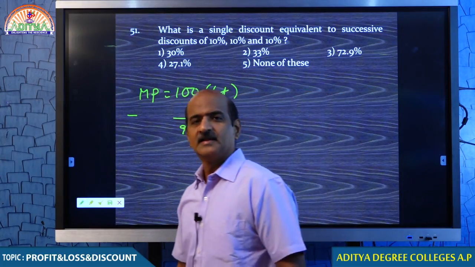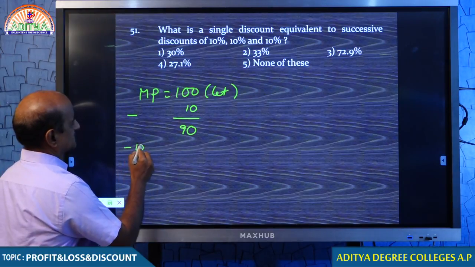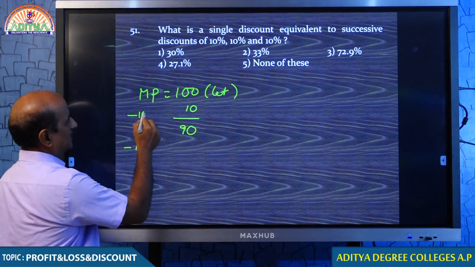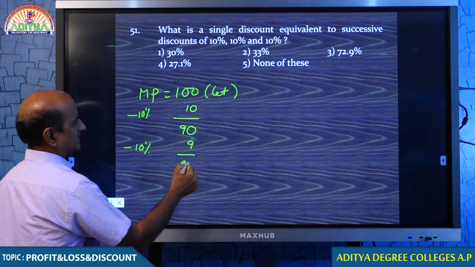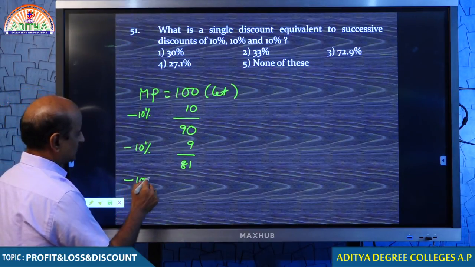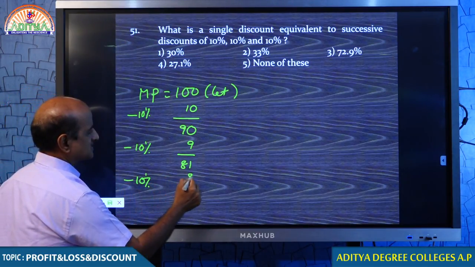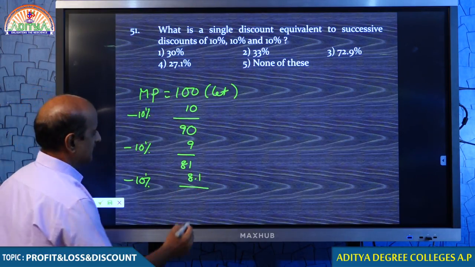Well done. Second time, again you are offering 10%. 10% this time on 90. 10% of 90 is 9, therefore 81. Again you are offering a discount of 10%, that is on 81, 10% of 81 is 8.1.